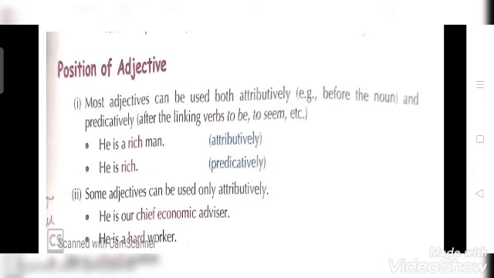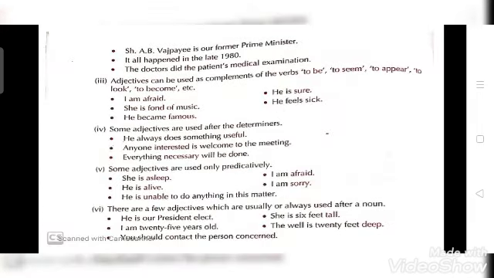Here chief, economic and hard are adjectives. Now see more examples. Shri A.B. Vajpayee is our former Prime Minister. It all happened in the late 1980s. The doctors did the patient's medical examination.